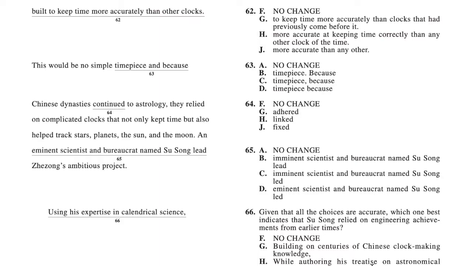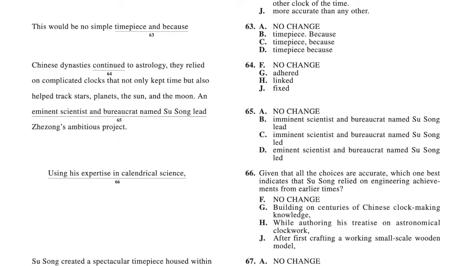Okay, so let's move on. 64. So, Chinese dynasties continued to astrology. They relied on complicated clocks that not only kept time but also helped track stars. So for this question, the answer is G. So Chinese dynasties continued to astrology. So continue does not make sense here. So it's definitely not F.